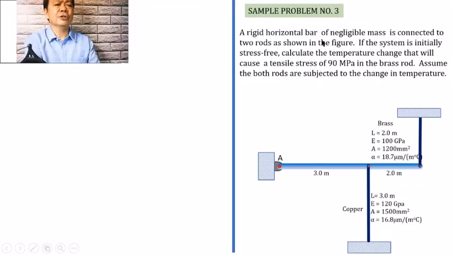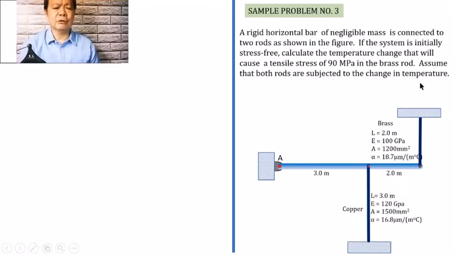A rigid horizontal bar of negligible mass is connected to two rods as shown in the figure. If the system is initially stress-free, calculate the temperature change that will cause a tensile stress of 90 megapascal in the brass rod. Assume that both rods are subjected to change in temperature.